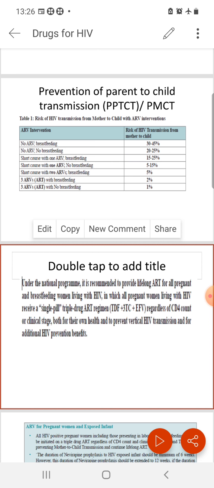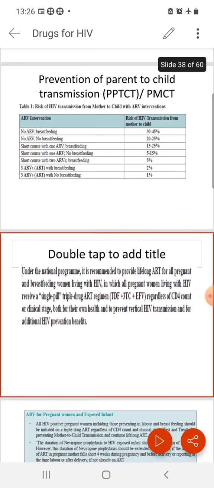In different Western countries, a mother with HIV is not allowed to breastfeed, but in India the NACO guideline says that for this just 1% risk, we should not deny the advantage of the breast milk to the infant. So the mother should continue the HIV antiretroviral therapy and she can breastfeed the infant, because there is immense benefit of breast milk, and for the 1% risk of HIV transmission, we should not stop breastfeeding the infant.